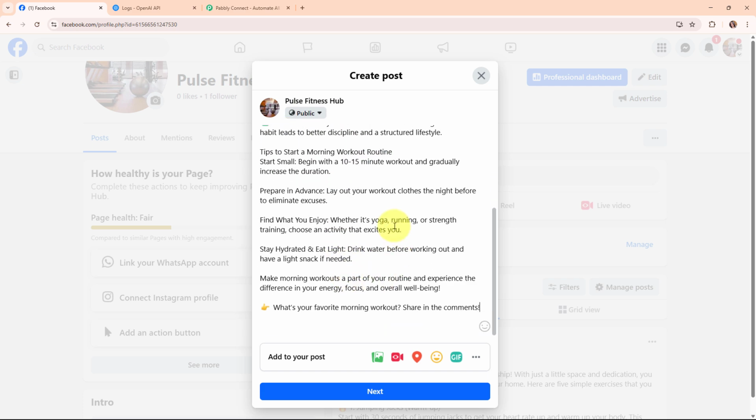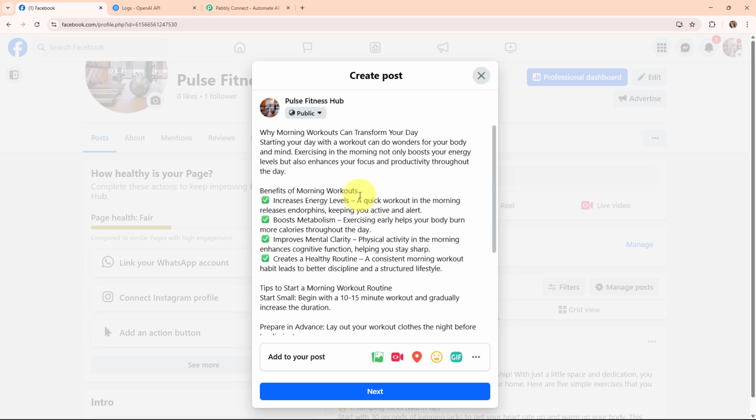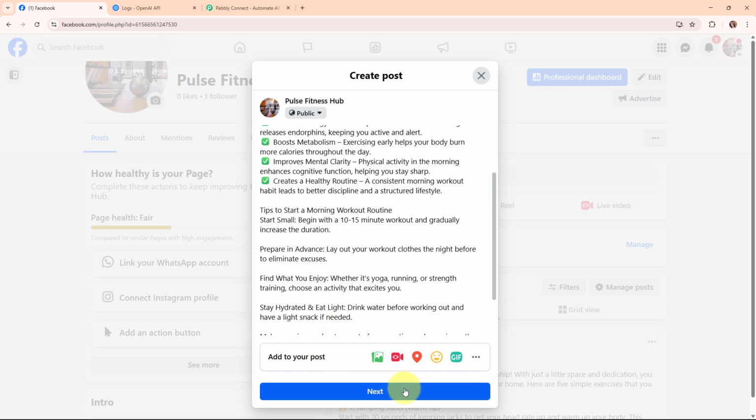And now here my objective is as soon as I'm going to create this post, then automatically using OpenAI, it should translate the post in the French language. And after translating the post, automatically that blog should be posted on my another Facebook page that I've created for my French audience. Alright, so here we are going to post this particular post.